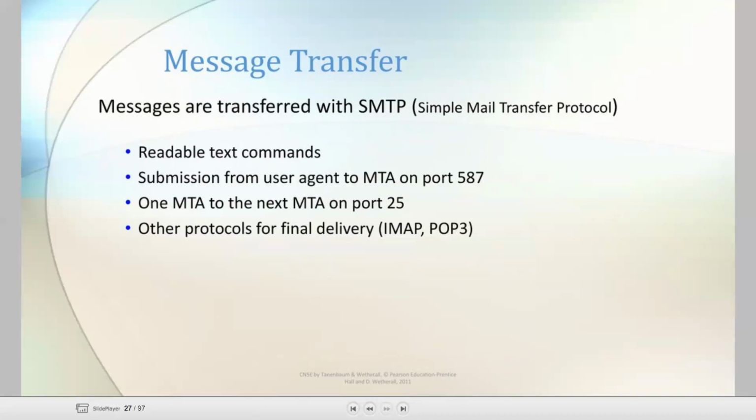One MTA to the next MTA is on port 25. The other protocols we use for final delivery are POP3 and IMAP. These are the different points of message transfer. First one is readable text commands. Submission from user agent to MTA on port number 587.